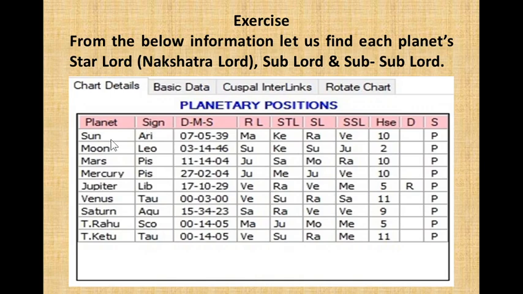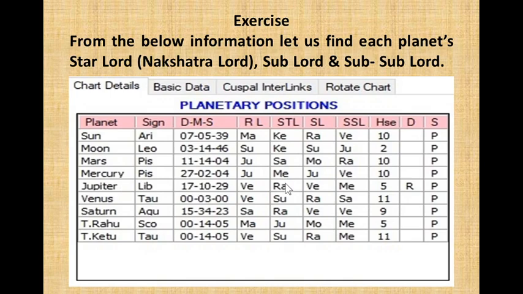So we begin with Sun. Sun is in the star of Ketu, sublord is Rahu, subsublord is Venus. Then Moon's star lord is Ketu, sublord is Sun, subsublord is Jupiter. Mars, star lord is Saturn, sublord is Moon, subsublord is Rahu. Mercury, star lord is Mercury, sublord is Jupiter, subsublord is Venus.